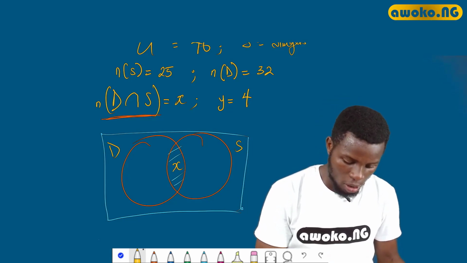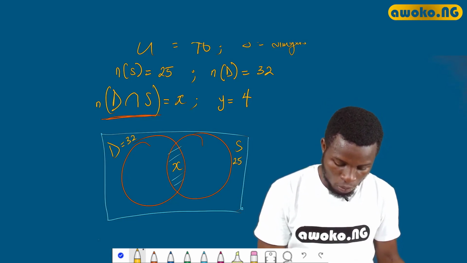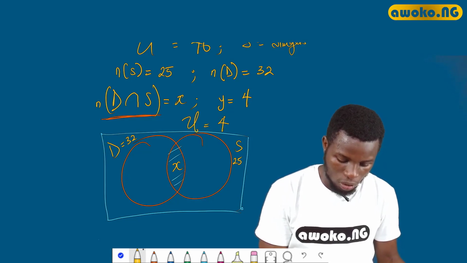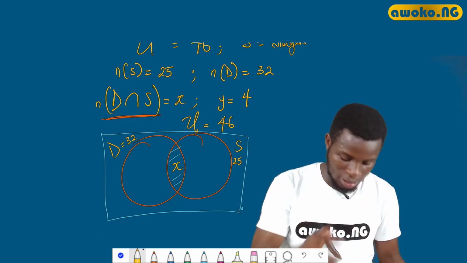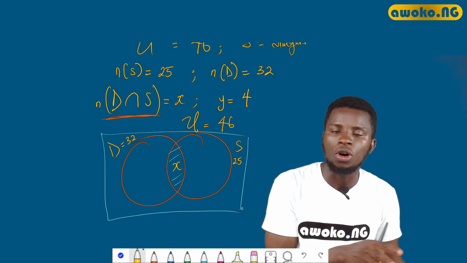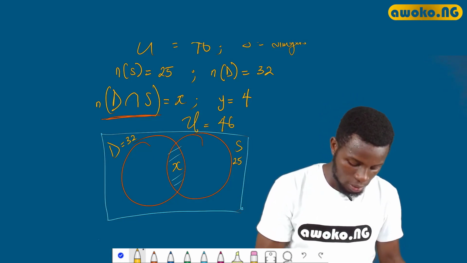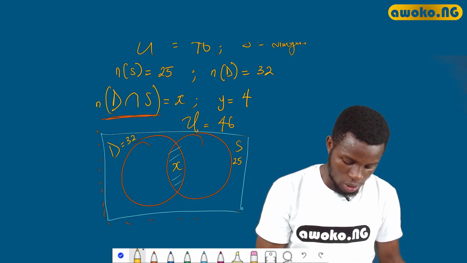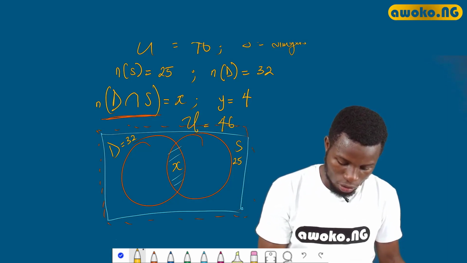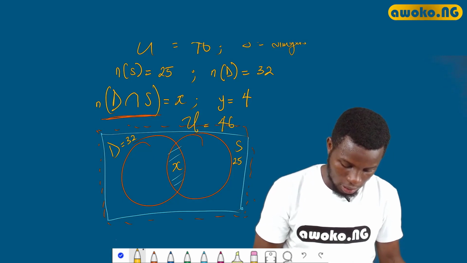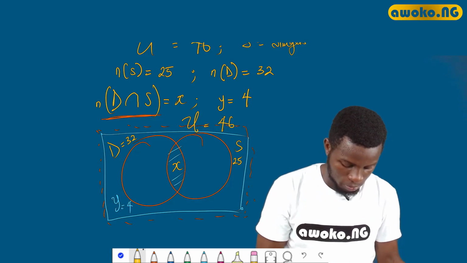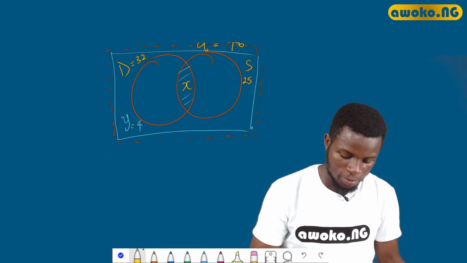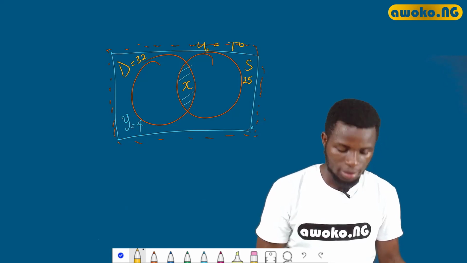All right. So they gave us the number of drummers to be equal to 32 and the number of singers to be equal to 25, and the universal set gives us 46. So the number of artists that did not participate in either drumming or singing will be kept anywhere within this box. I can decide to keep it over here and call this Y, which is equal to 4. So if this is done, we can now move further to solving the problem.